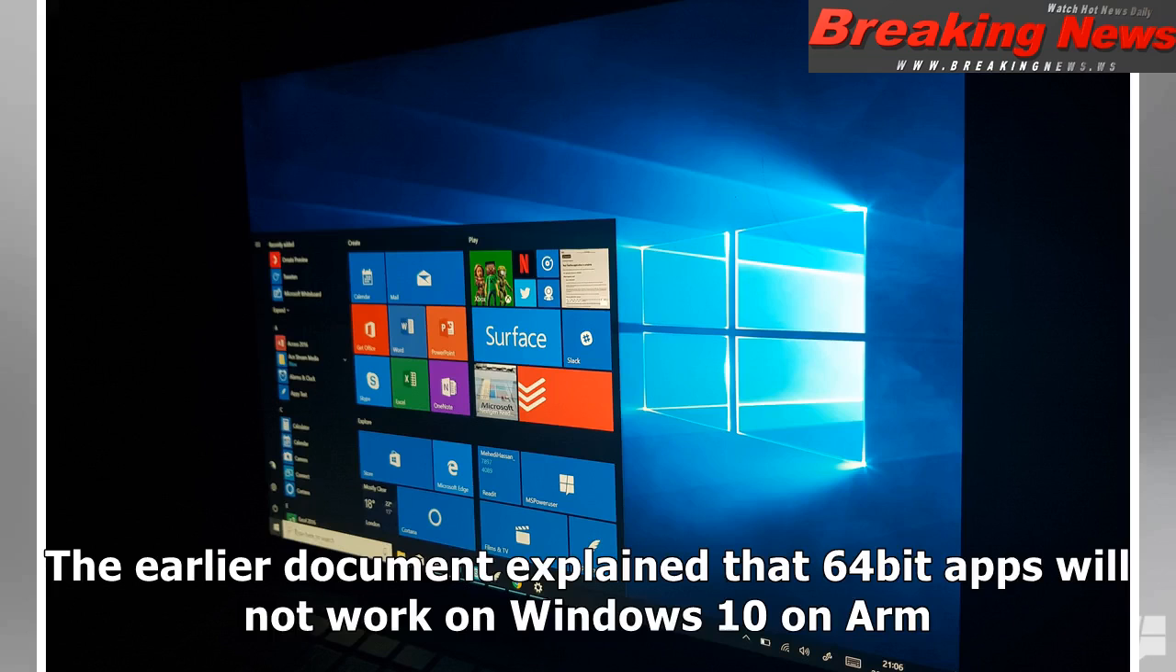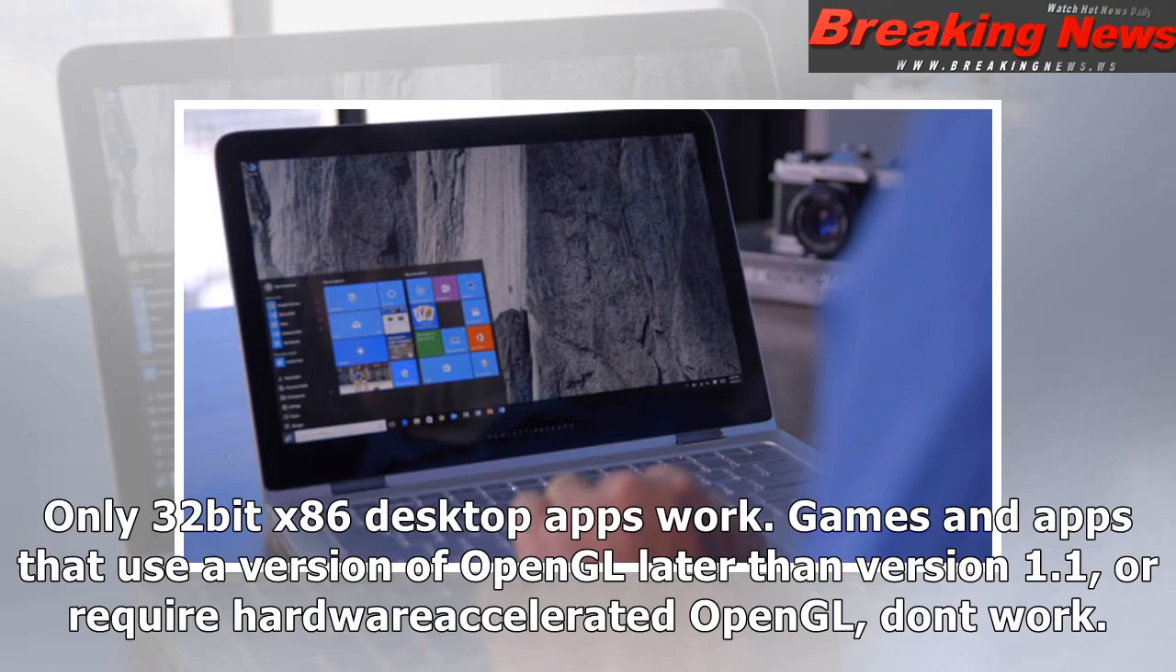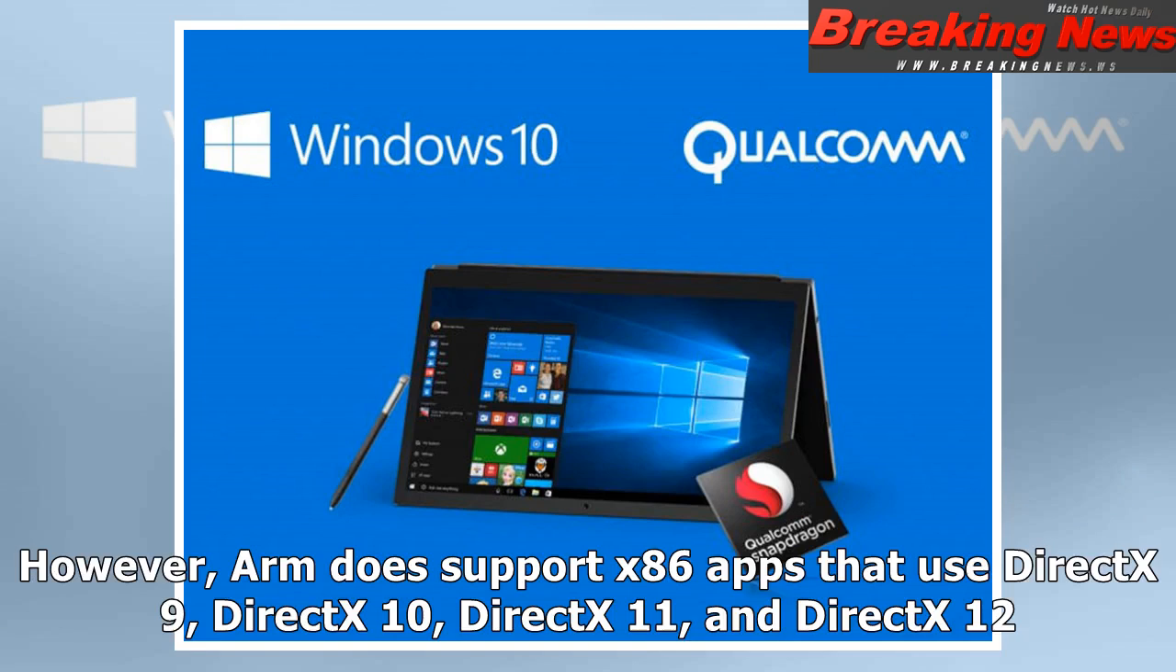The earlier document explained that 64-bit apps will not work on Windows 10 on ARM. Only 32-bit x86 desktop apps work. Games and apps that use a version of OpenGL later than version 1.1, or require hardware-accelerated OpenGL, don't work. However, ARM does support x86 apps that use DirectX 9, DirectX 10, DirectX 11, and DirectX 12.